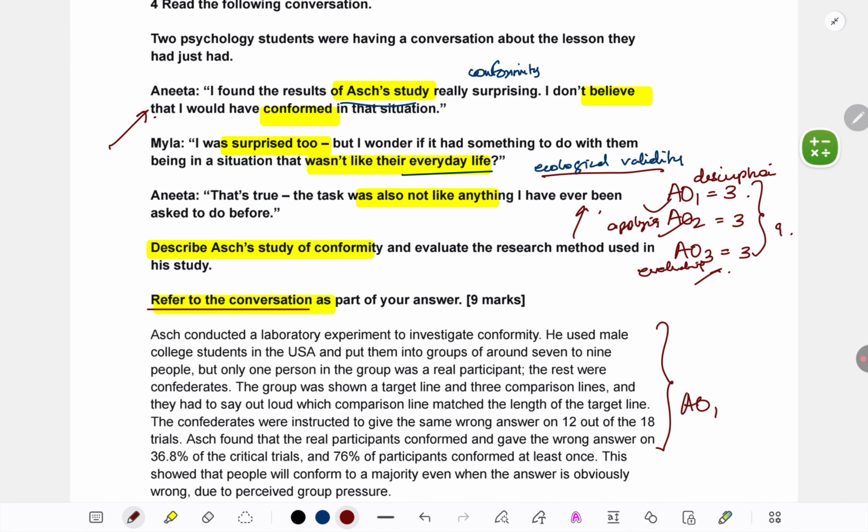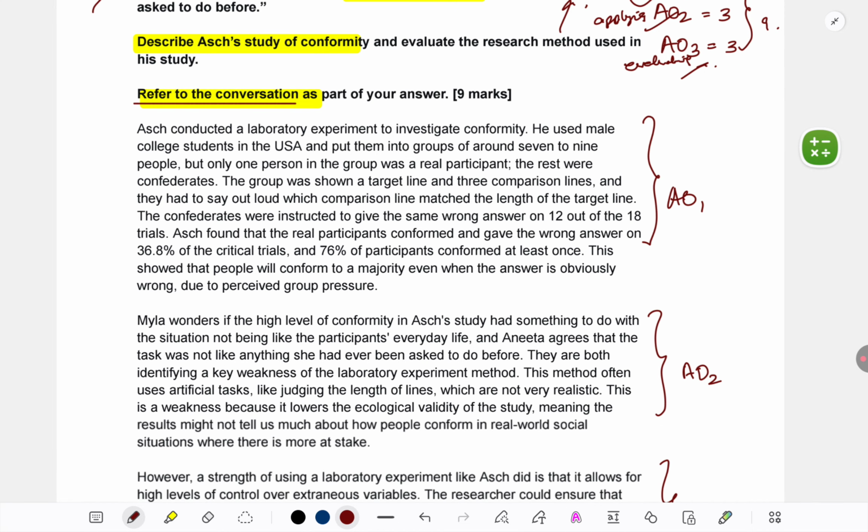Three, when they are strongly discussing some evaluation, like they are talking about ecological validity, make that the only part of your AO3. That will be most relevant to what they are discussing here. So take the hint being given in the question and use that only in structuring the answer.